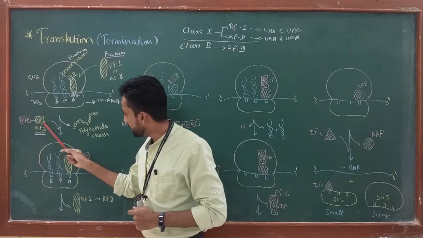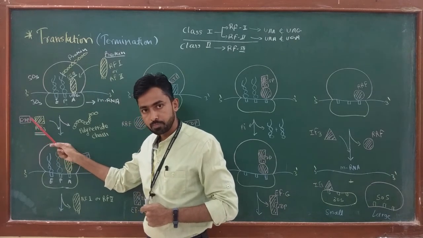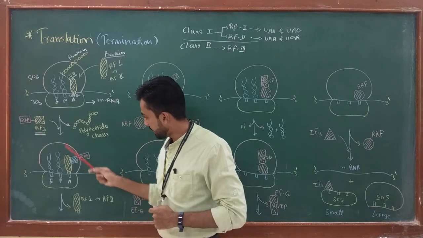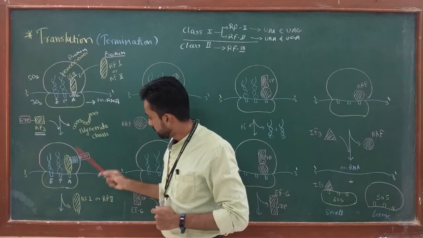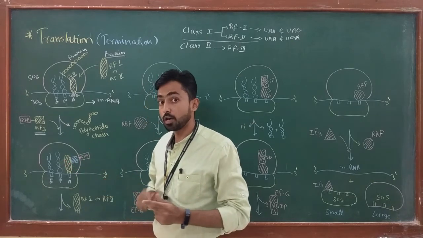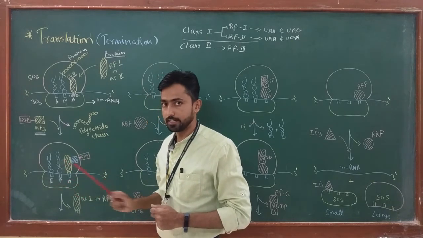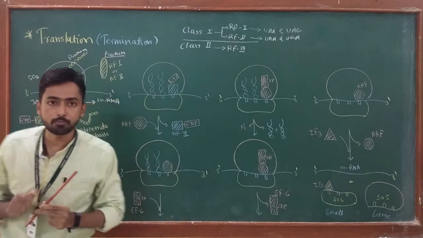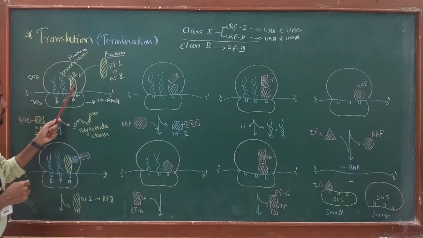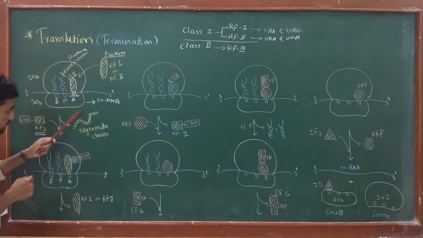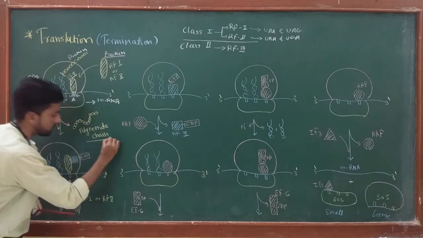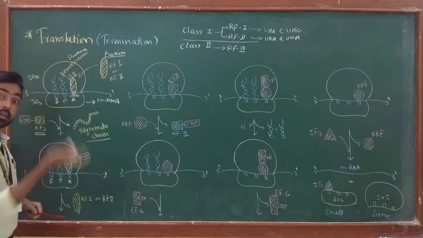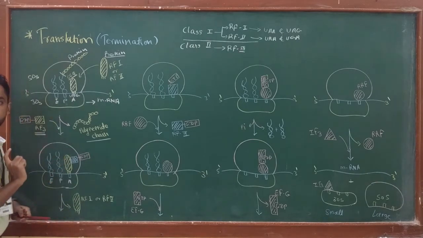Now this RF3-GDP comes into the process and gets attached to the RF1, which is already present on the A site. So what is the function of RF1? The function of RF1 is breakdown of the polypeptide chain. Once this polypeptide chain is released, RF3 can enter.